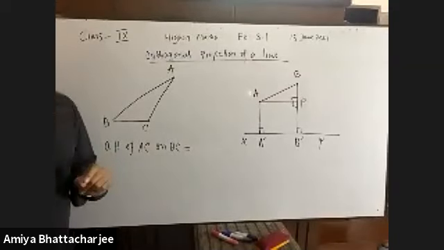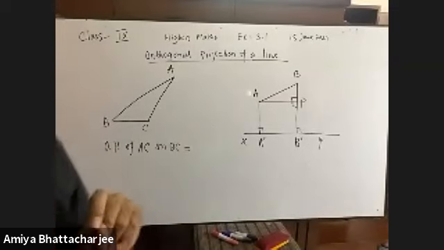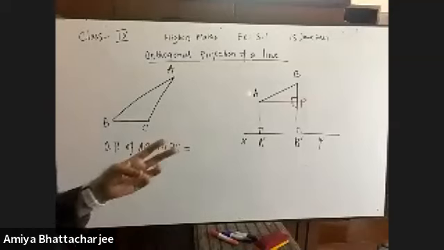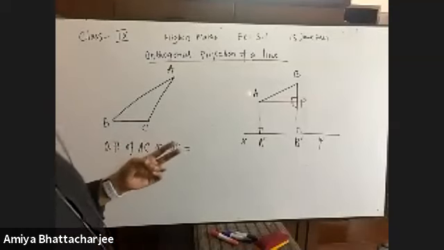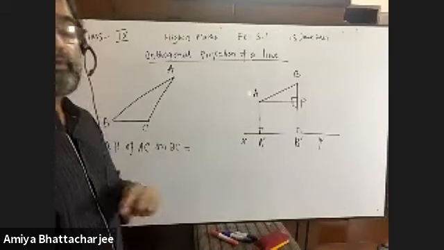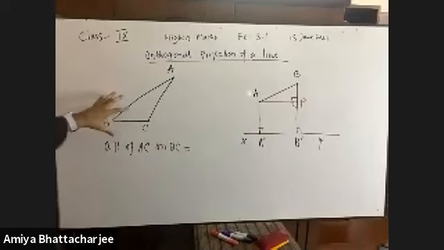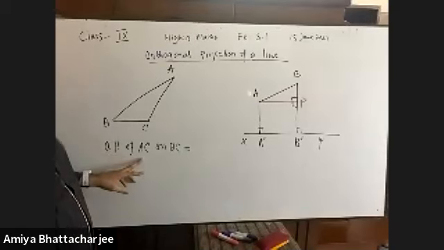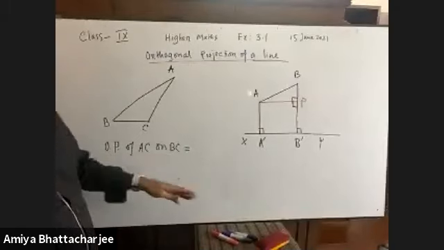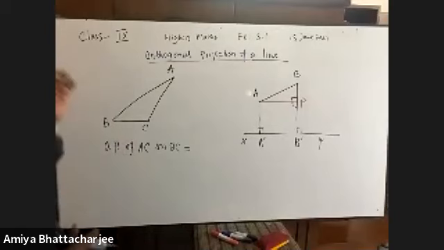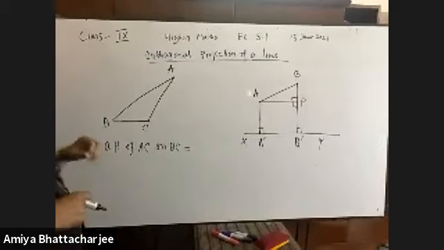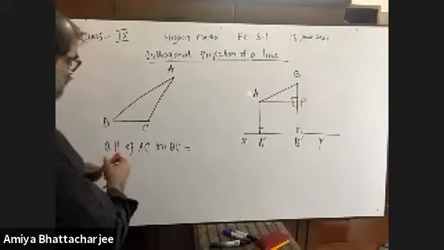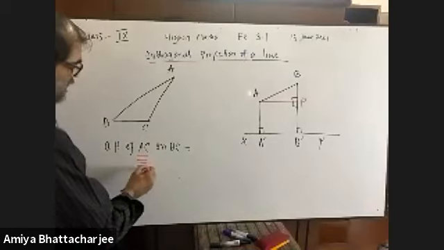All of you are requested to pay 100% attention here. Otherwise, you will never come to understand theorem 3.4, sorry, theorem number 4 and theorem number 5. You will never understand if you don't know this part. I repeat, orthogonal projection of AC on BC is equal to what? BC or BC extended. What I told you, you have to draw perpendiculars. We have to find the orthogonal projection of AC.